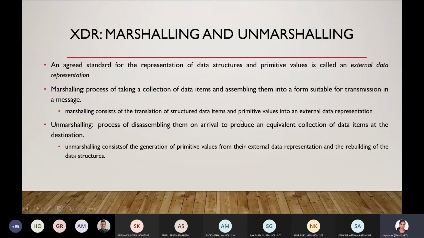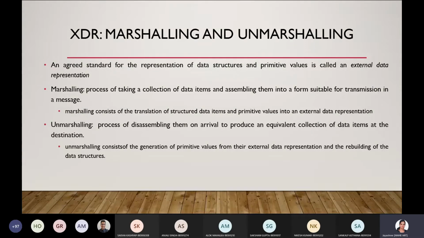that is, the external representation. Unmarshalling is just the reverse of marshalling, the disassembling. Whatever has been assembled and converted into a standard form is disassembled once it arrives at the receiver process, and the reassembled things are converted to a form which can be understood by the destination. Unmarshalling consists of generation of primitive values from their external representation and the rebuilding of the data structure. Data structures here means the language or whatever way the data is being stored.